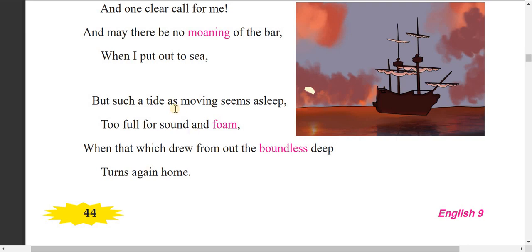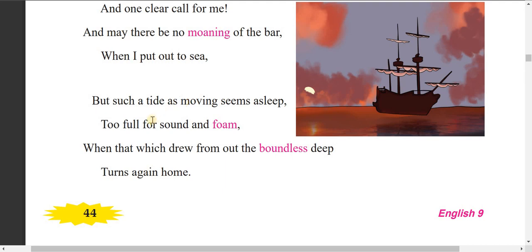In the second stanza this is continued: but such a tide as moving seems asleep. The tide is very powerful actually, but on that day the tide at that time is very calm, too full for sound and foam.